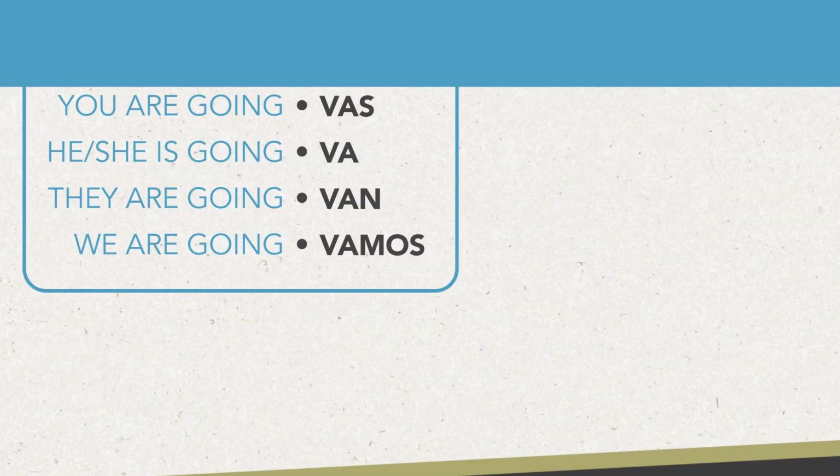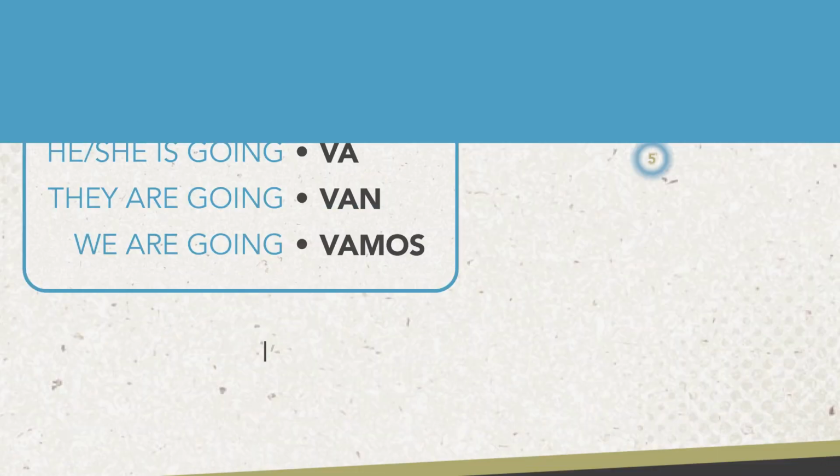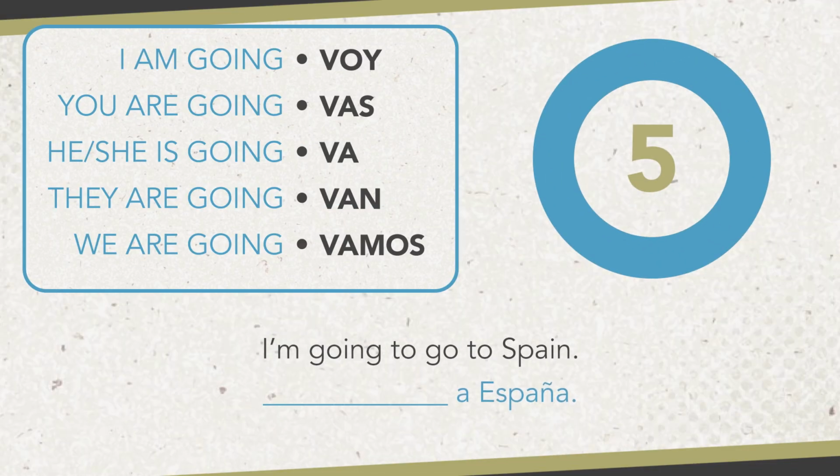Time for some practice. For each of these sentences, try to choose the appropriate version of ir from the chart on the left, and then use a, and then use either ir or hacer. First, you are going to do that. ¿Vas a hacer eso? I am going to go to Spain.